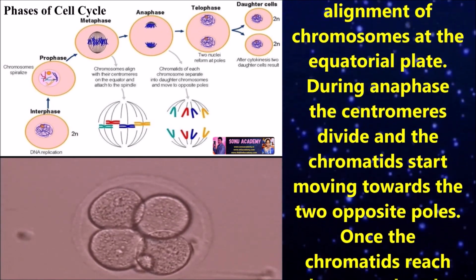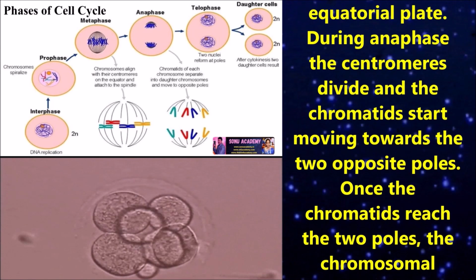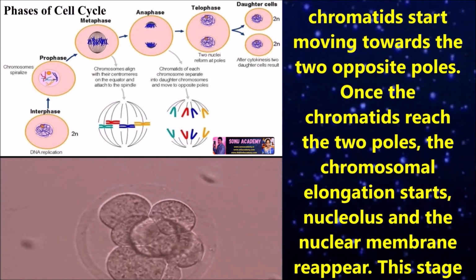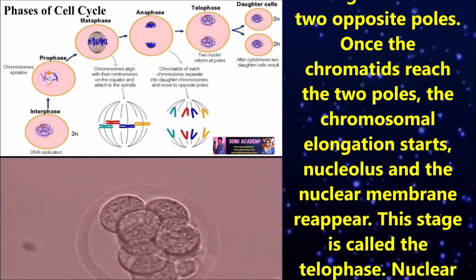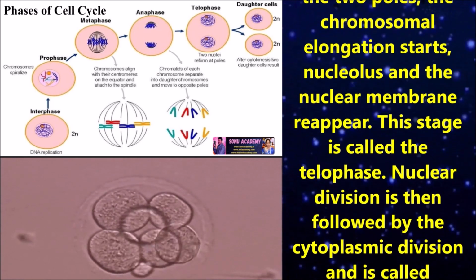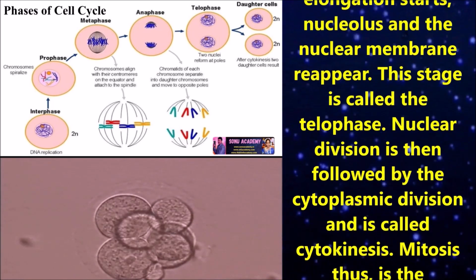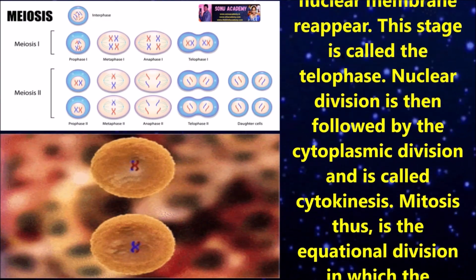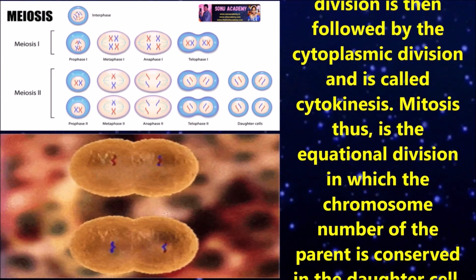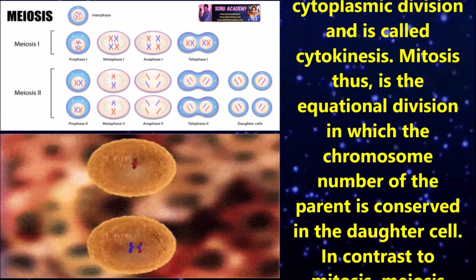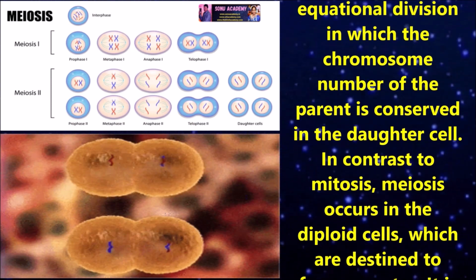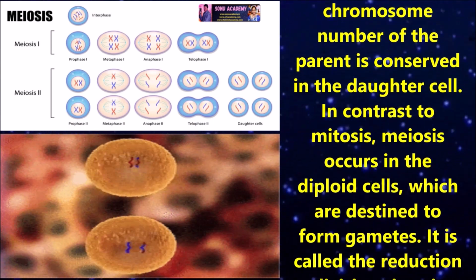During anaphase, the centromere divides and the chromatids start moving towards the two opposite poles. Once the chromatids reach the two poles, chromosomal elongation starts, and the nucleus and the nuclear membrane reappear. This stage is called telophase. Nuclear division is then followed by cytoplasmic division, also called cytokinesis. Mitosis, thus, is the equational division in which the chromosome number of the parent is conserved in the daughter cells.